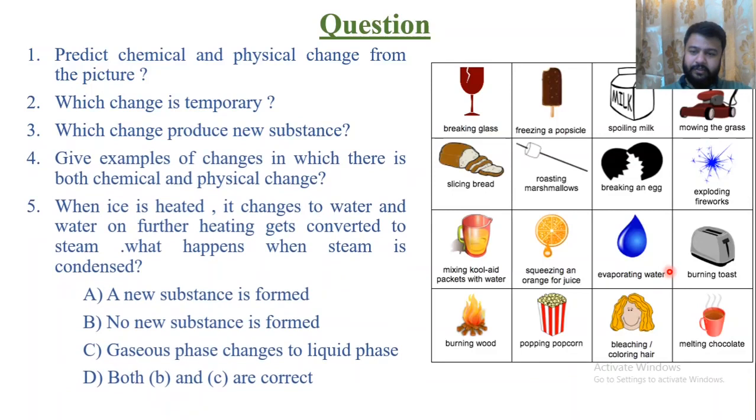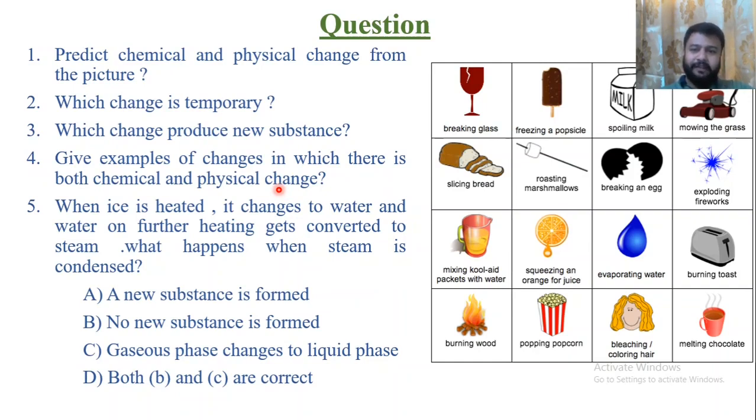Third question: which change produces a new substance? You are correct, chemical change produces a new substance. Fourth question: give examples of changes in which there is both a chemical and a physical change. As a hint, I am giving you one example, burning of wax.